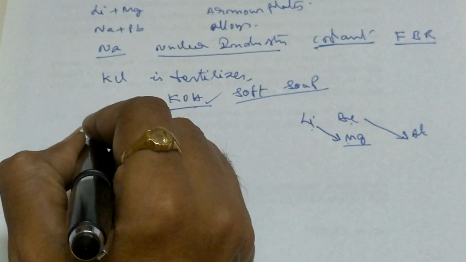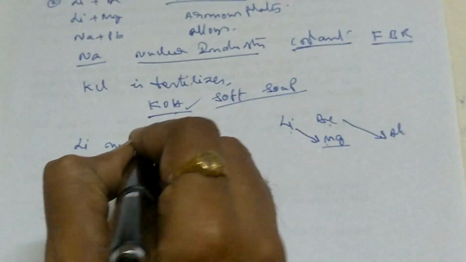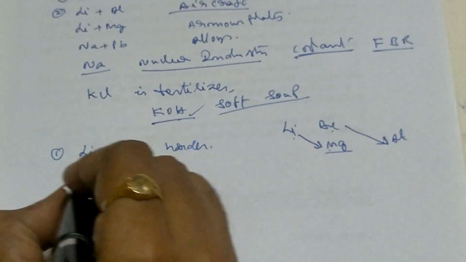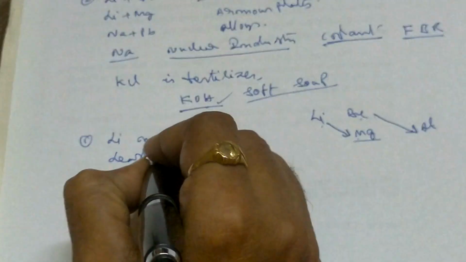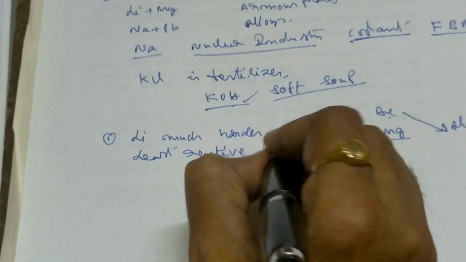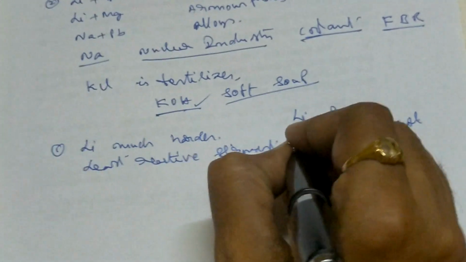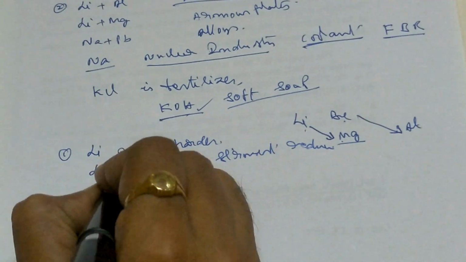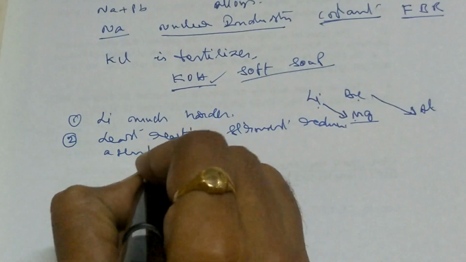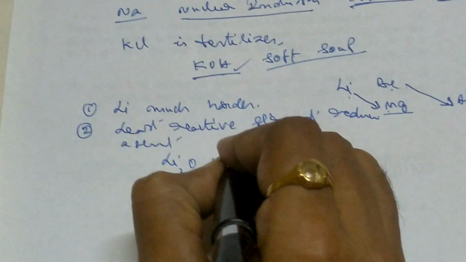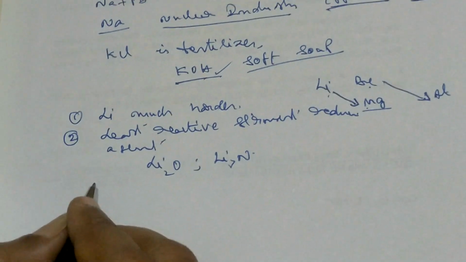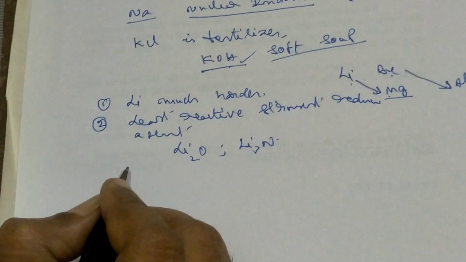Lithium is much harder. That is the first one. Second, lithium is the least reactive among the alkali metals, but the strongest reducing agent. Lithium forms lithium oxide, Li2O, and lithium nitride, Li3N, unlike the others, which form sodium nitride and other things.